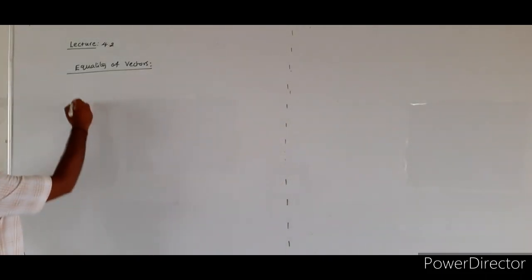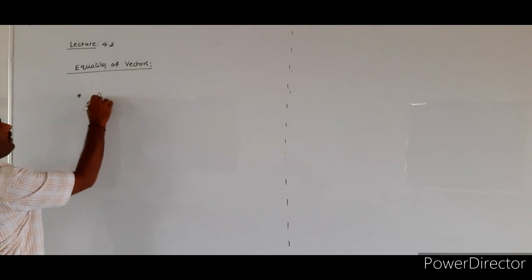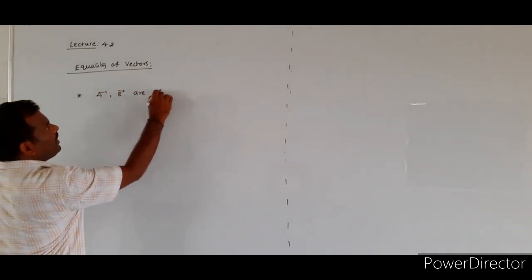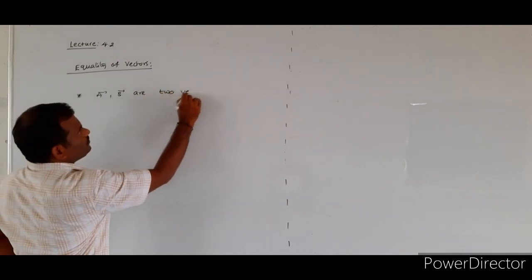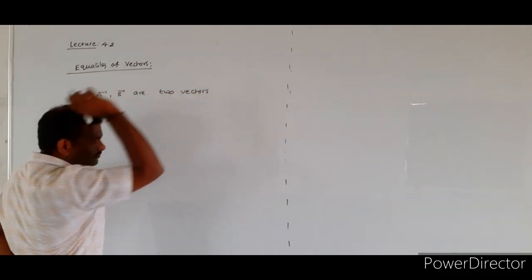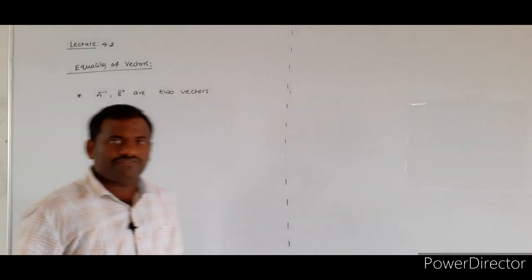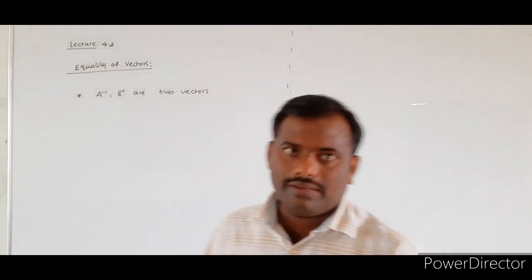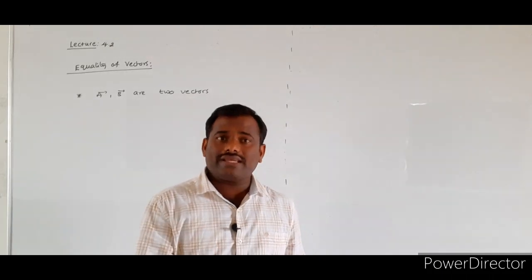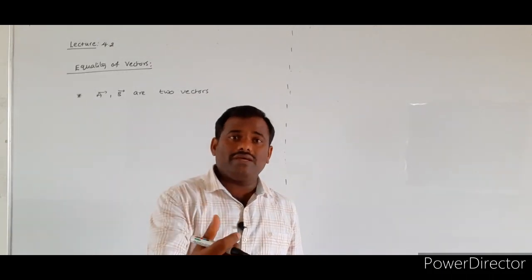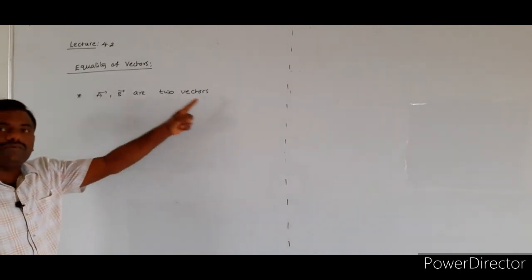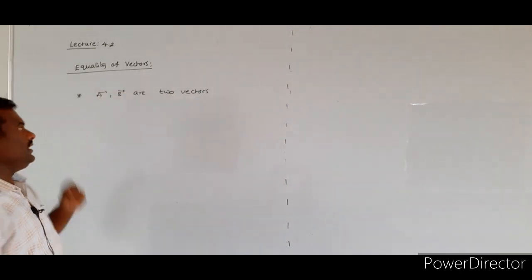So let us consider a bar, b bar as any two vectors. The first vector is vector a bar and the second vector is vector b bar. Now I want to say vector a bar, b bar are equal vectors. So what is the required condition?